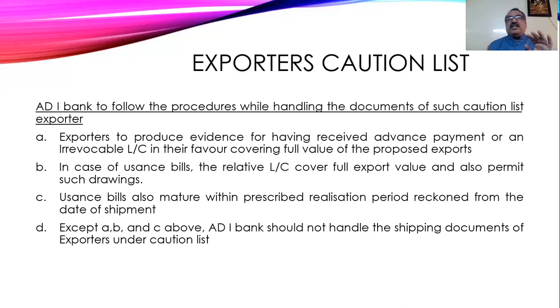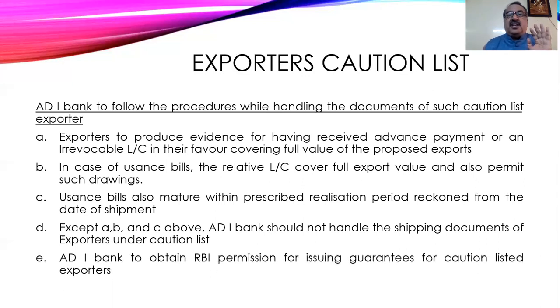Then only, though the exporters are on the caution list, will they be allowed to export. Otherwise, without the ABC conditions I mentioned above, nothing will be allowed. The authorized dealers will not transact or accept the shipping documents.